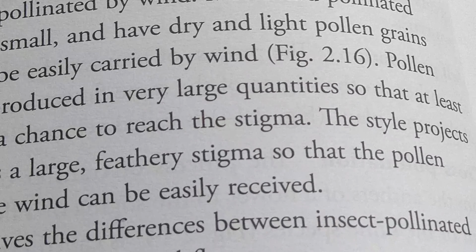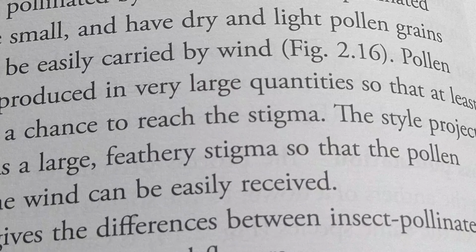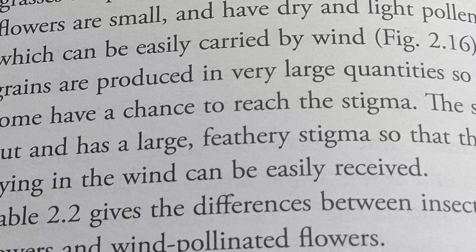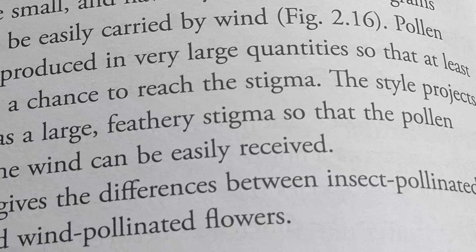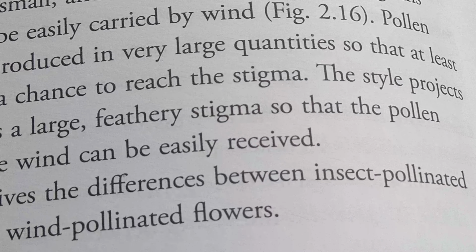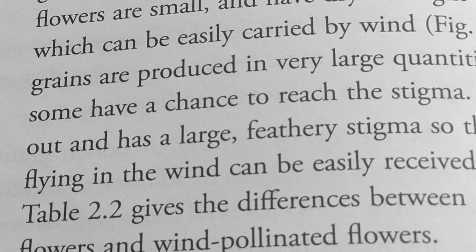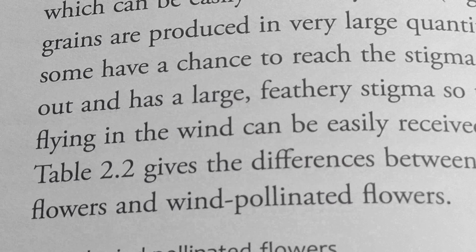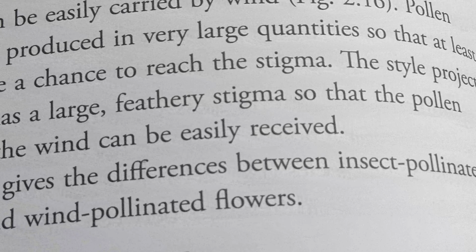There is a least chance to reach the stigma. The style projects out and has a large feathery stigma so that the pollen grains flying in the wind can be easily received.